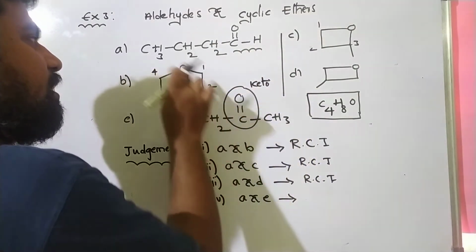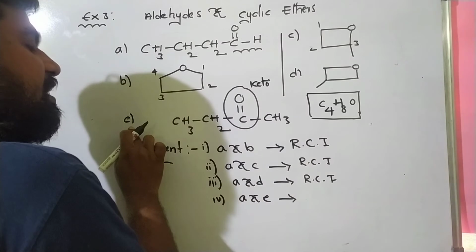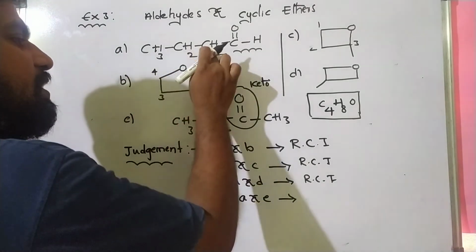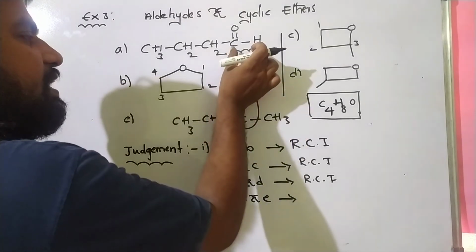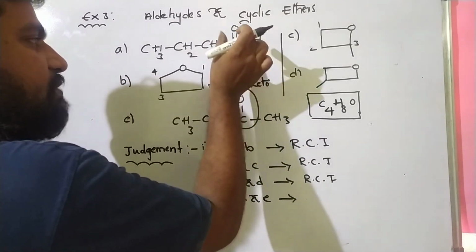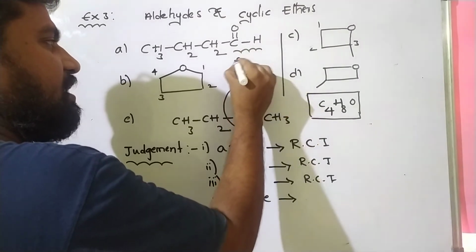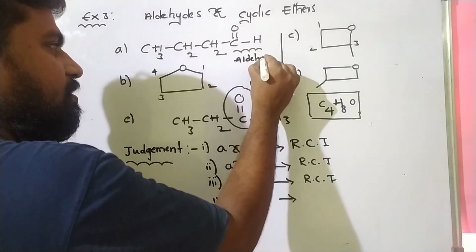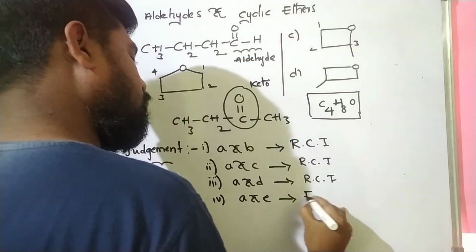So the two molecules A and E have the same molecular formula, but there is a difference in the nature of functional group. Here the functional group is aldehyde, here the functional group is keto. So A and E are functional group isomers.